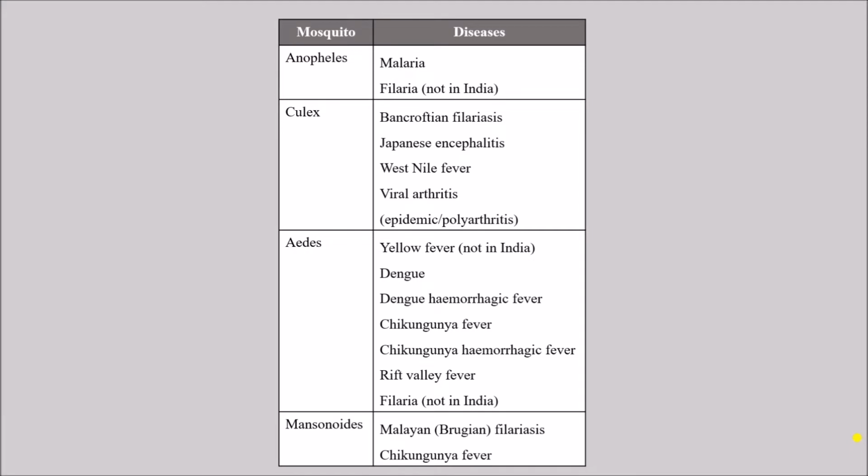Now let us look at some of the diseases transmitted by different mosquito species in India. Anopheles is known to transmit malaria in our country. It can also transmit filaria, but filaria is not transmitted in India by Anopheles mosquito. Rather, it is Culex mosquito that transmits the Bancroftian filariasis, where the causative agent is Wuchereria bancrofti. It can also transmit Japanese encephalitis, West Nile fever and viral arthritis, which can be epidemic viral arthritis or which can be polyarthritic in nature.